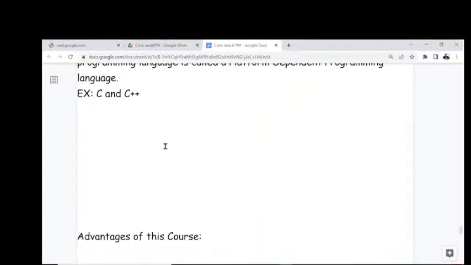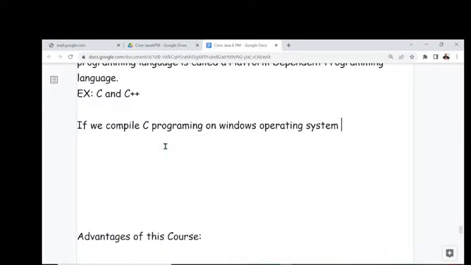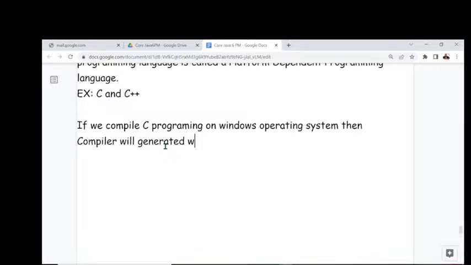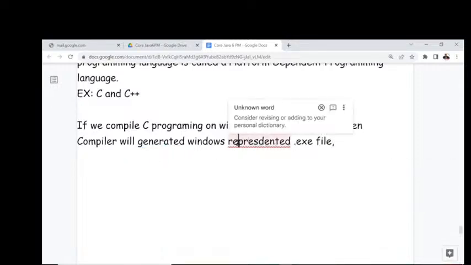Let me have some document now. If we compile a C program, I'm just taking C program as an example, if we compile a C program on Windows operating system, then the compiler will generate a Windows represented .exe file.